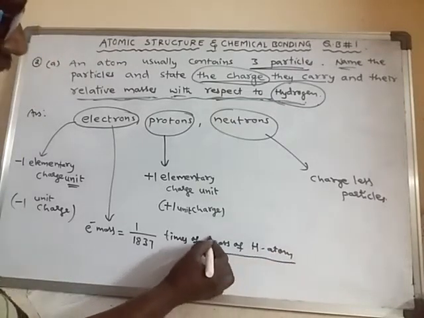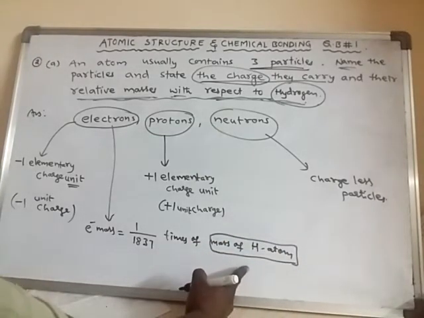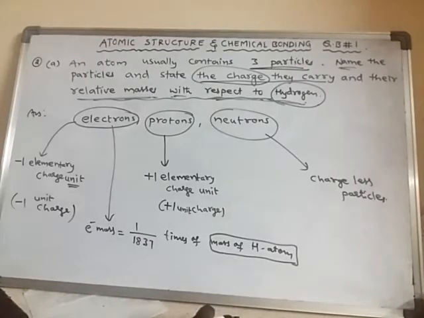If you divide the mass of a single hydrogen atom into 1837 parts, then every part will be equal to 1 electron.